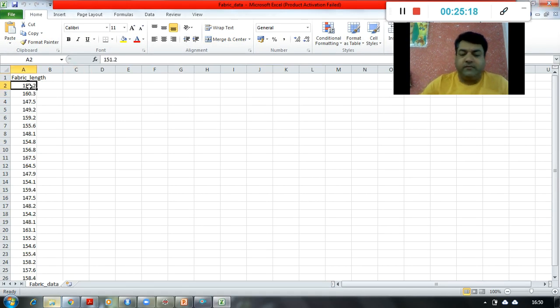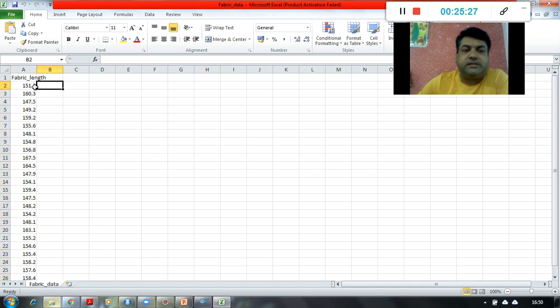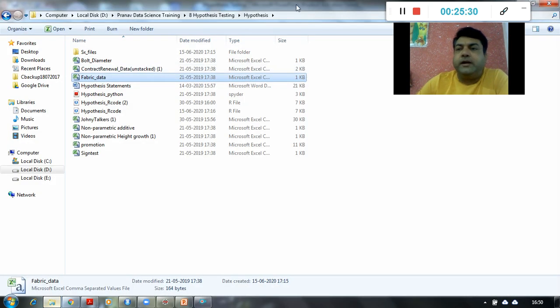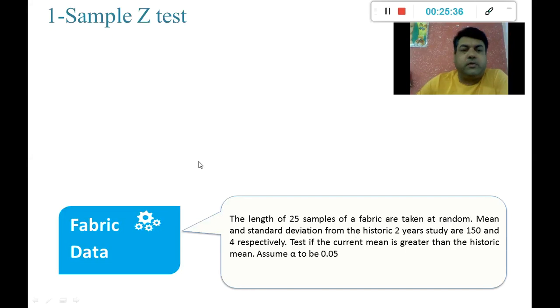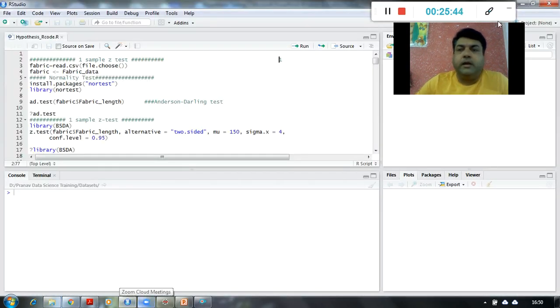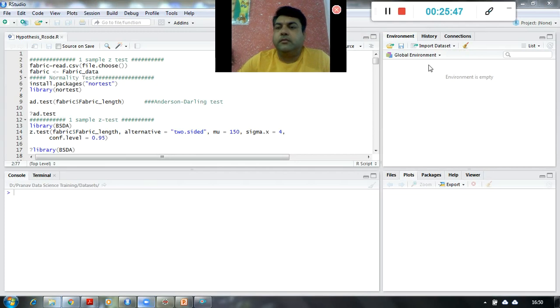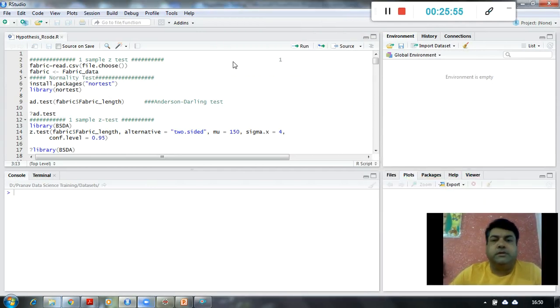One may say we can simply take an average of these and it is 155.06, so why do this test? But this is not a statistical answer; it is basically a simple average. We have to perform the statistical test. In such a case, we go to R and read the file. Let me call the data set by using read.csv. I am reading it.